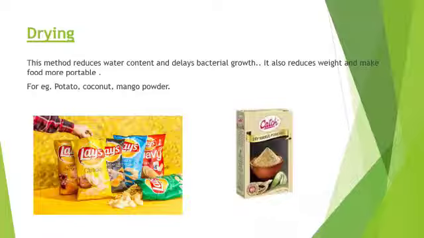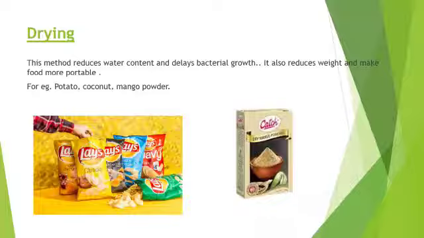Some common foodstuffs that are preserved by drying are apple, pears, bananas, mangoes, papaya, apricot and coconut. Drying is also the normal means of preservation for cereal grains such as wheat, maize, oats, barley, rice, millet and rye.